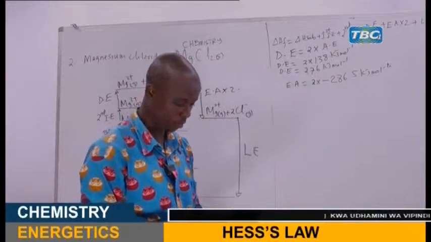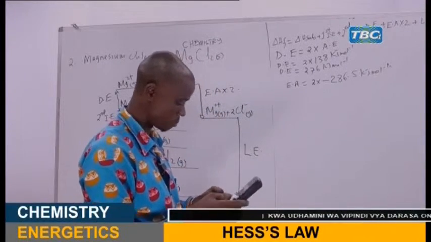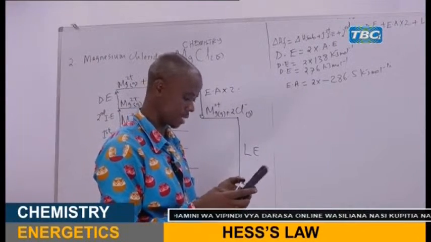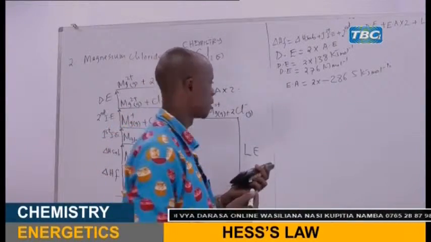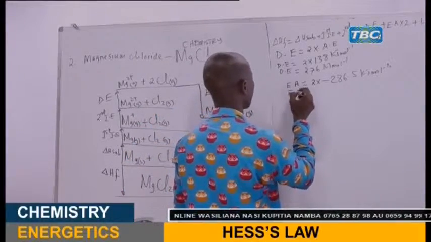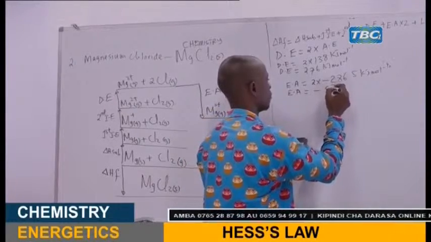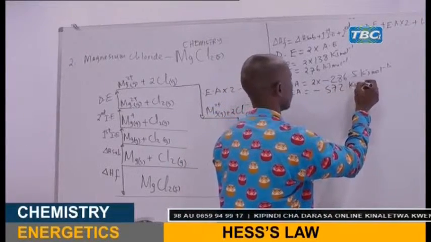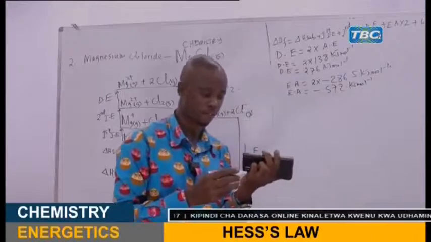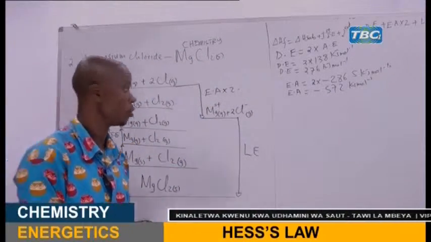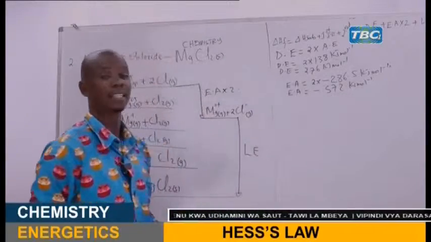When you use your calculator, 2 times negative 286, you are going to get electron affinity equals negative 572 kilojoules per mole. So that is a simple way to analyze the data given.